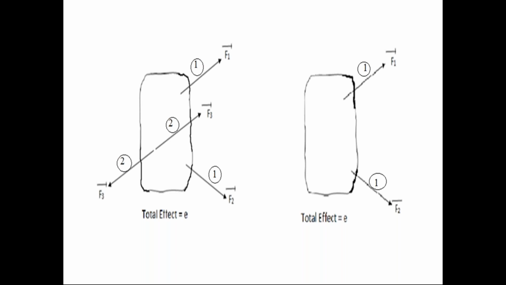So on the rigid body, if we apply a force system in the equilibrium condition, or from the rigid body, if we remove the force system in equilibrium condition, then there is no change in the effect on the rigid body. That is called the principle of superposition.